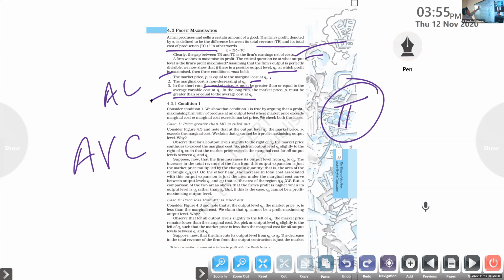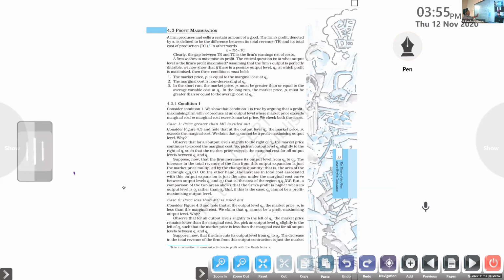So these are the conditions to understand: pi is equal to TR minus TC. Just to read all these things one more time, you will easily understand that at the market price P, for a commodity, it is always equal to the marginal cost at Q0. The marginal cost is non-decreasing at Q0. Marginal cost is not decreasing at Q0 quantity.